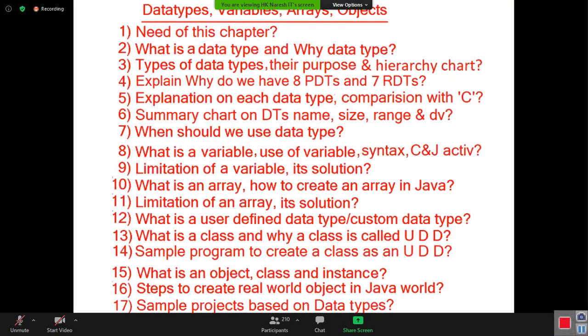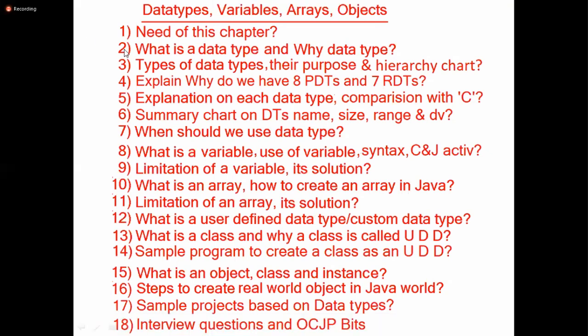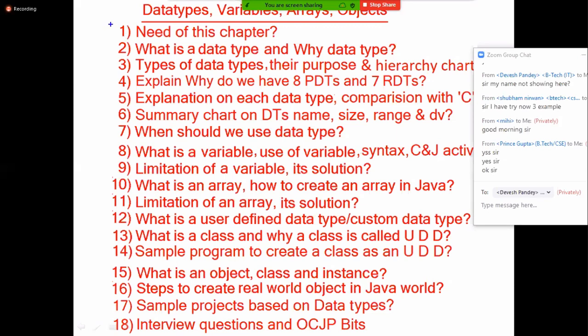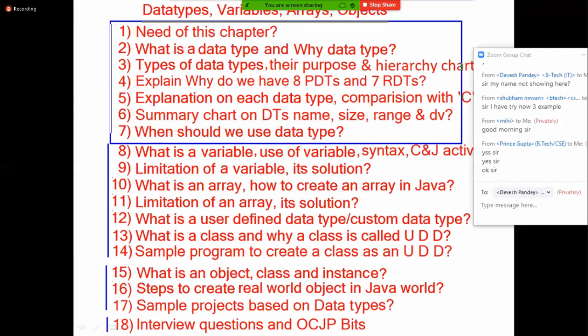First, data type. The first 7 points are related to data types. And the next points are related to variables, arrays, and objects. The last topics are related to the project, then interview questions and the complete list of OCJP questions. Okay, fine. Let's start the first point. Today we will try to complete all these points. If you cooperate, then I can complete all these points easily.